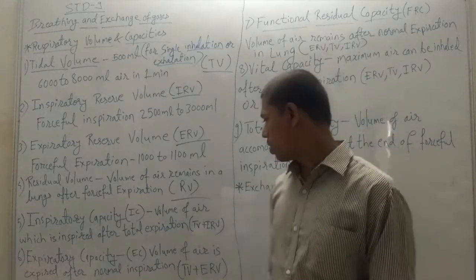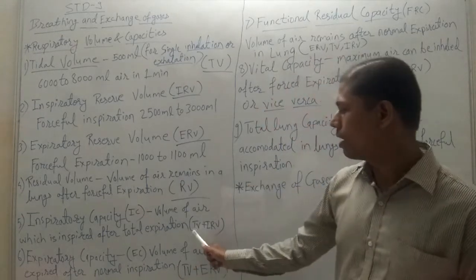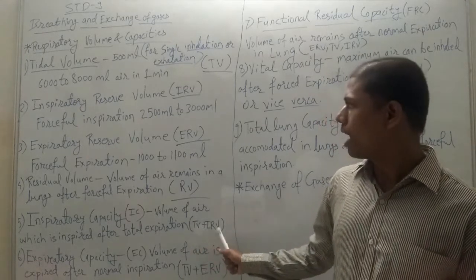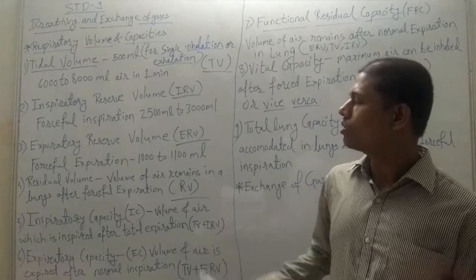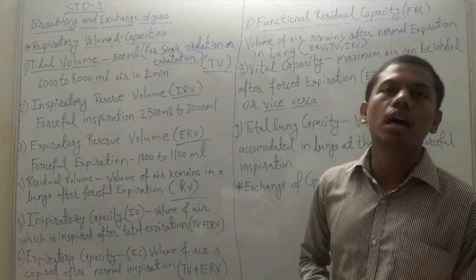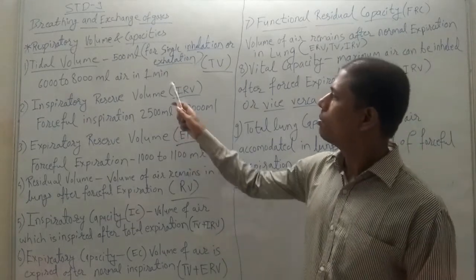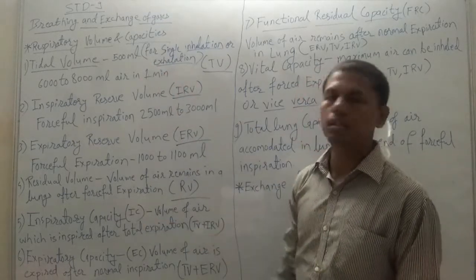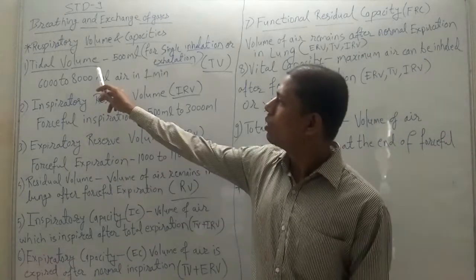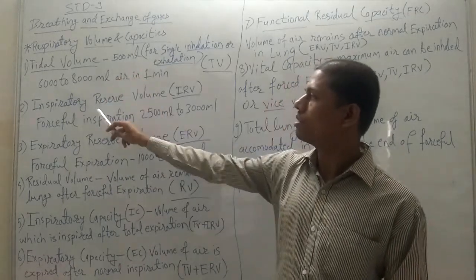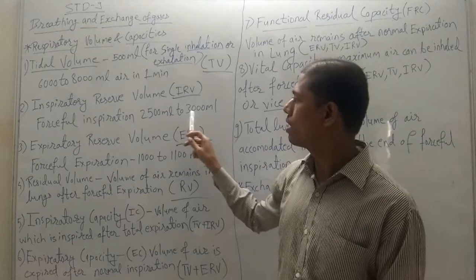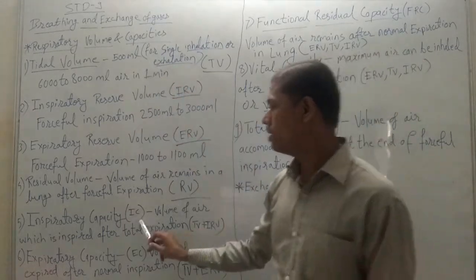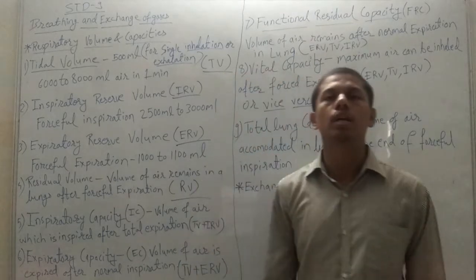It is the combination of TV and IRV. For single inhalation, tidal volume is 500 ml, and IRV is 2500 to 3000 ml. This plus this is IC, the inspiratory capacity of the lung.